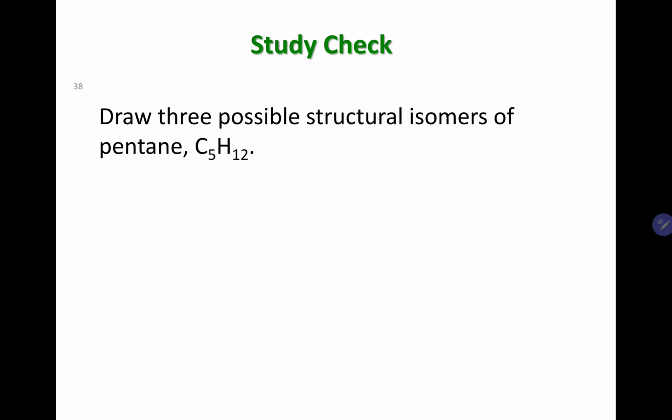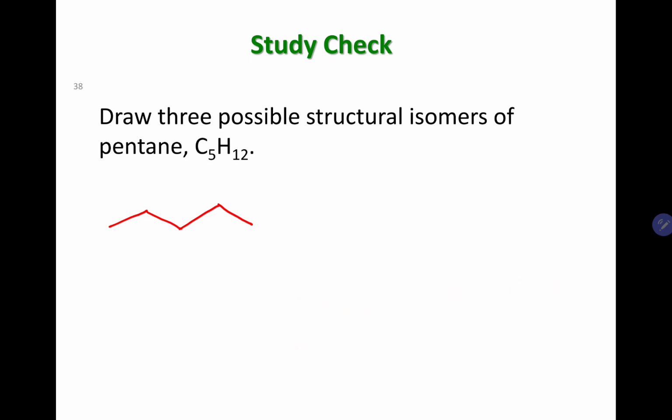All right, so for pentane, you have 5 carbons. So from here onwards, I highly recommend that you work in skeletal structures, which is the easiest to draw. And then the easiest isomer that you can draw for 5 carbons is what? The straight chain one. Put all 5 carbons straight: 1, 2, 3, 4, 5. So that is one isomer, the easiest one, the straight chain one.